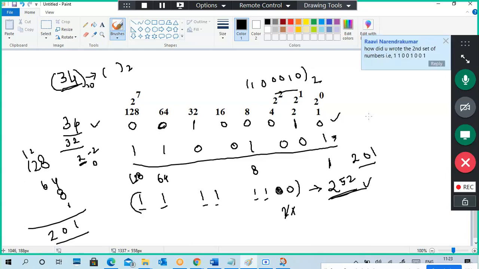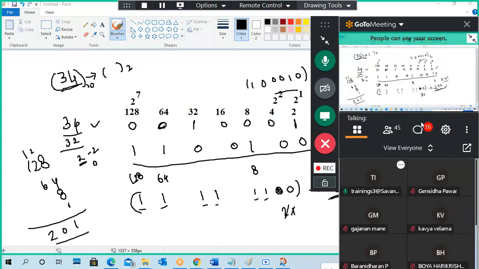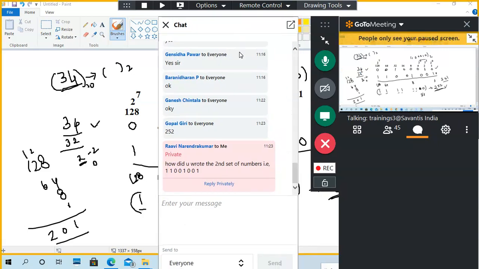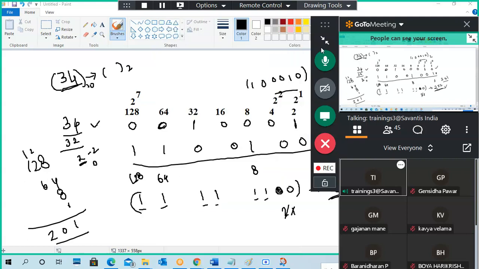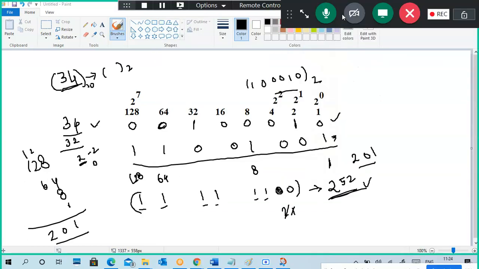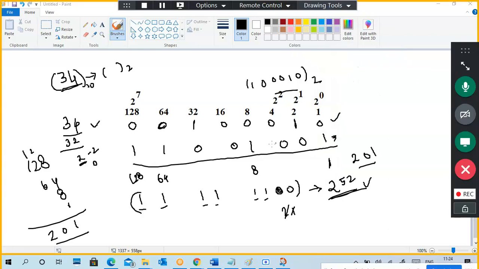But if you get habituated, it will be quick. So what was that question? How did we write the second set of numbers? That was nothing, I just gave a random example. I took a random example for calculation.